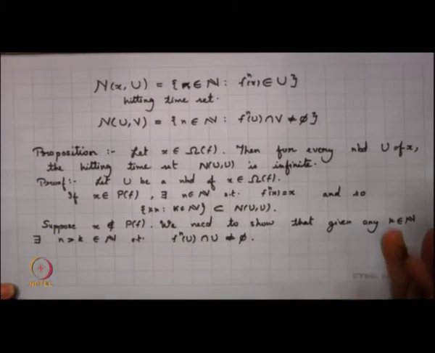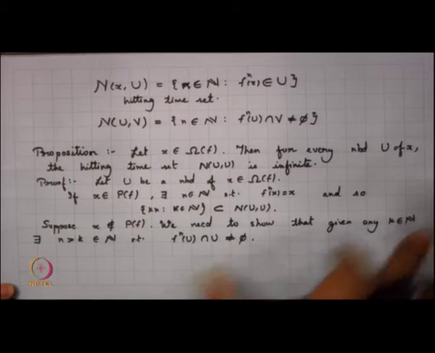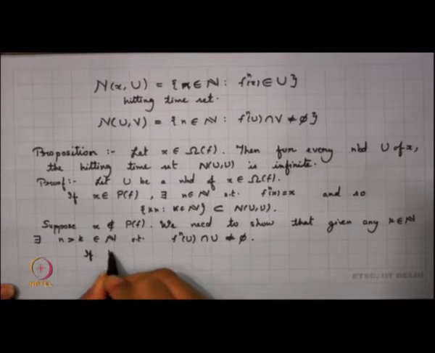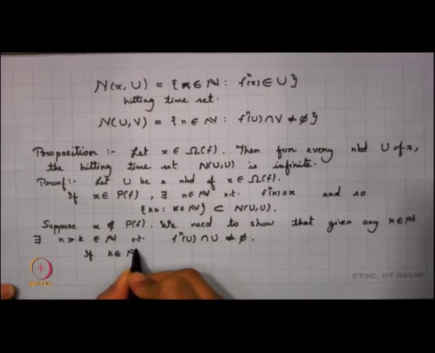If we can show that for any k, I can get a larger one for which this is non-empty, we are done. So, that is what we propose to show here. Let us assume that we have already fixed our k, so k belongs to N.